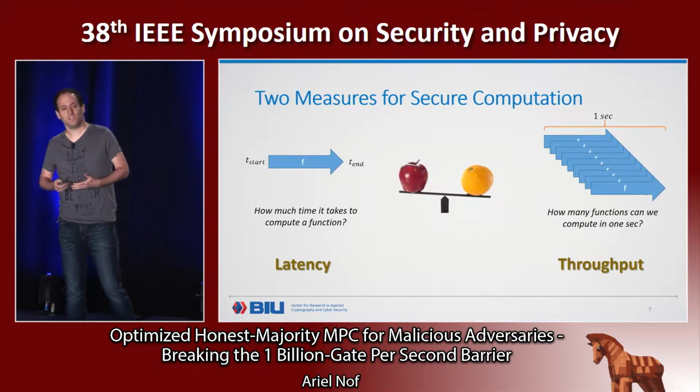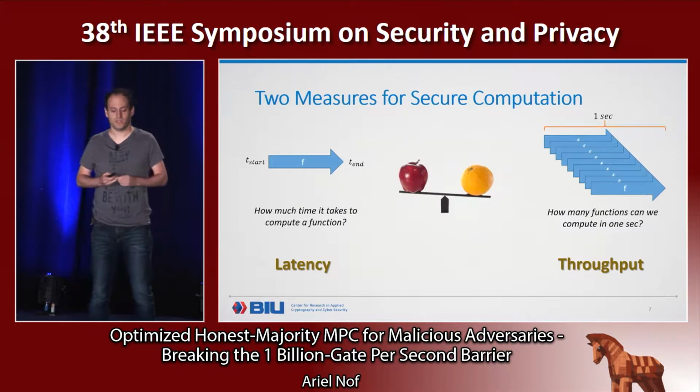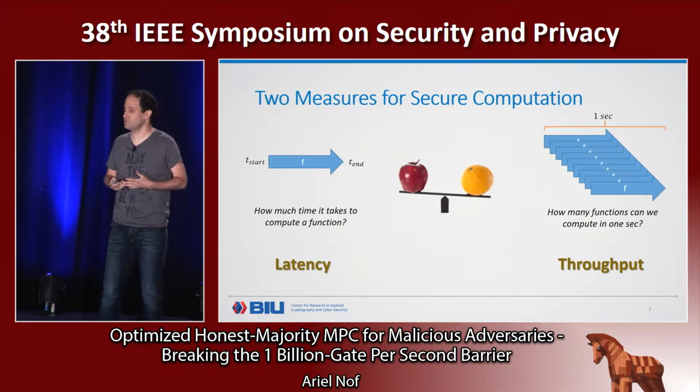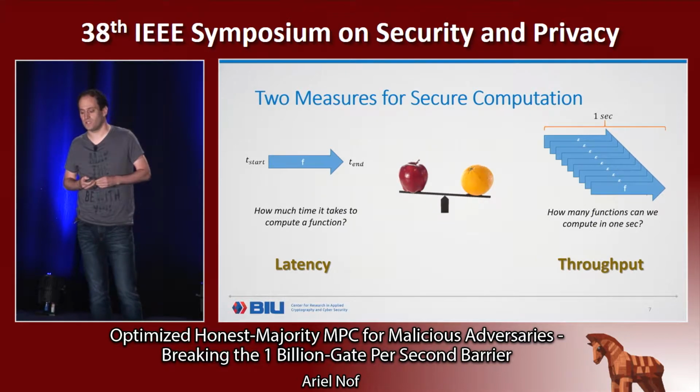Okay, now when we measure the performance of protocols, there are two main ways to do that. The first way is to measure how much time it takes to compute a single function. This is what we call the latency of a protocol. On the other hand, we could measure how many functions we can compute in, let's say, 1 second. This is what we call the throughput.